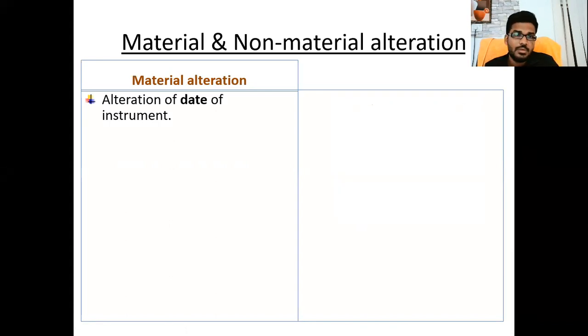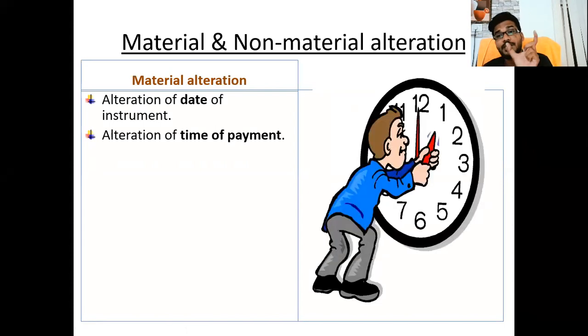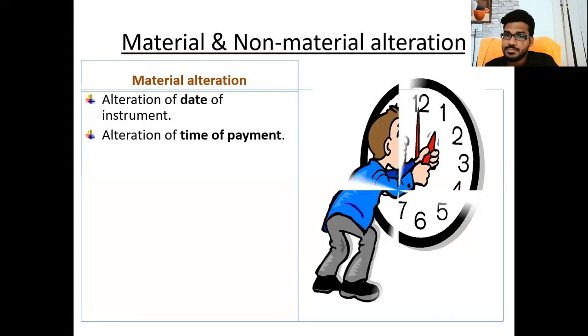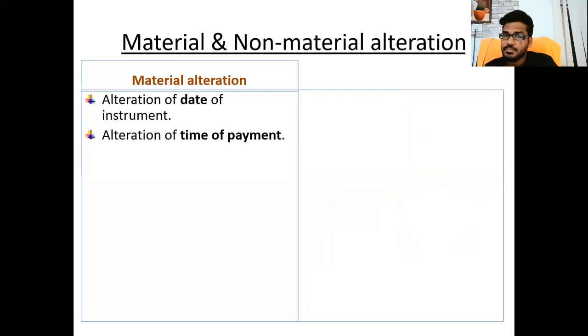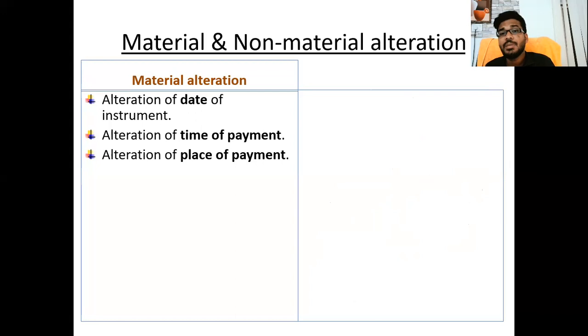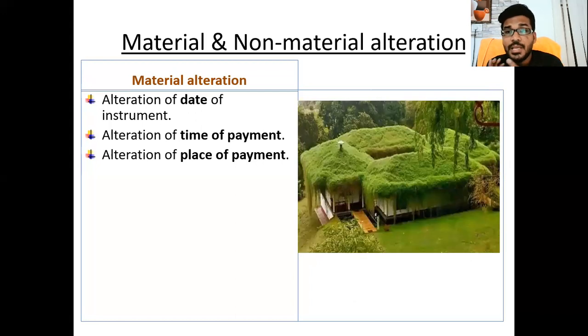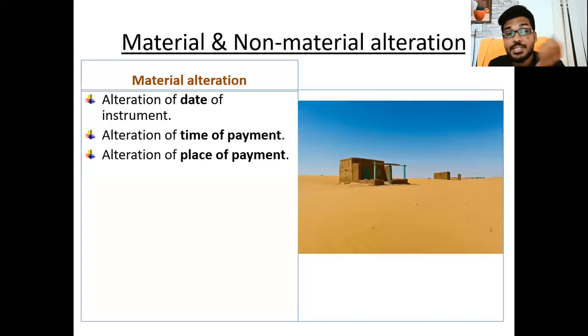Alteration of time of payment is also treated as material alteration. Alteration of place of payment also, sir. You mentioned this is the place for payment, but you change the place. Alteration of place of payment is also a material alteration.